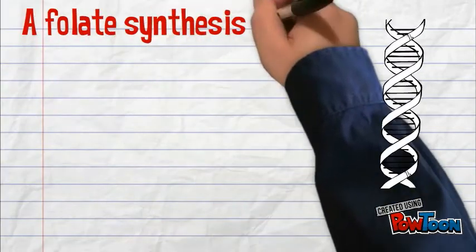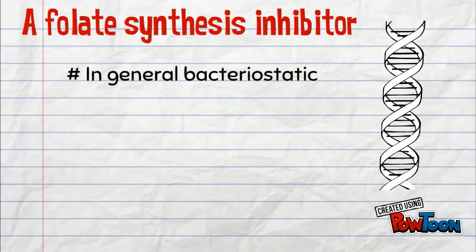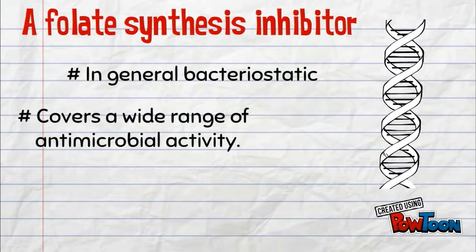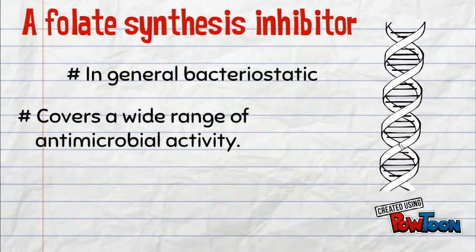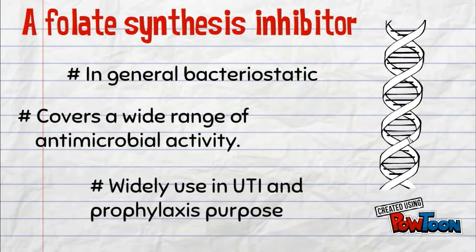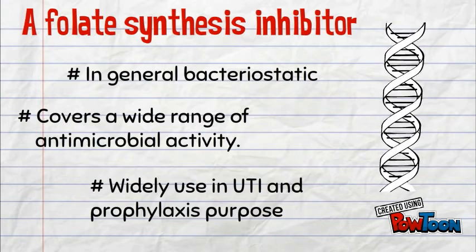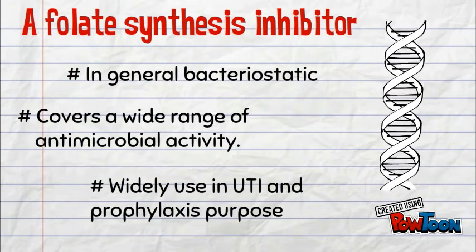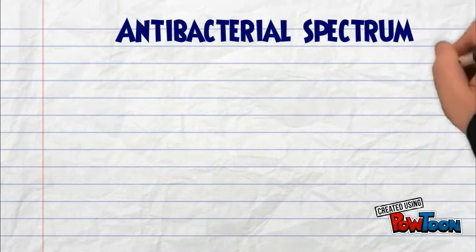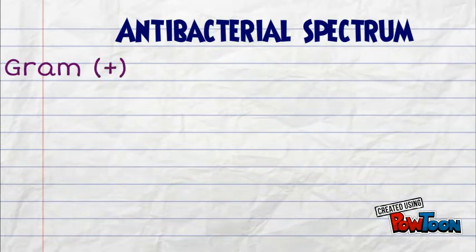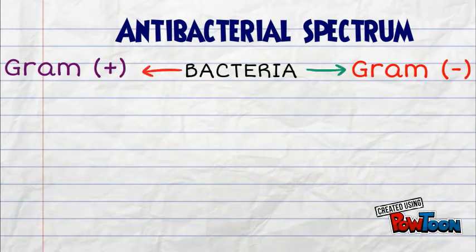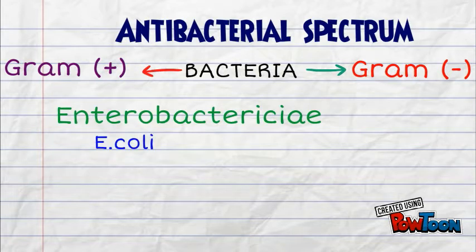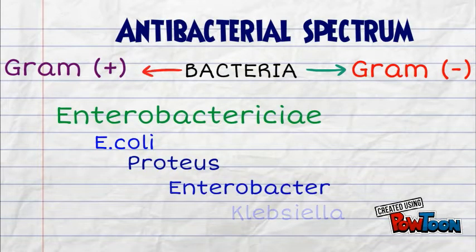Sulphonamide is a folate synthesis inhibitor and has bacteriostatic effect. It has a wide spectrum of antimicrobial activity and it is widely used in urinary tract infection and prophylaxis purpose. Sulphonamide is effective against both gram-positive, gram-negative bacteria and enterobacteriaceae like E. coli, Proteus, Enterobacter and Klebsiella.